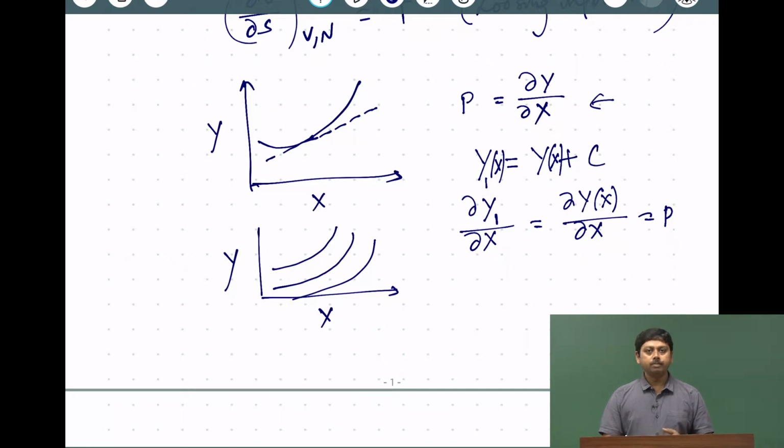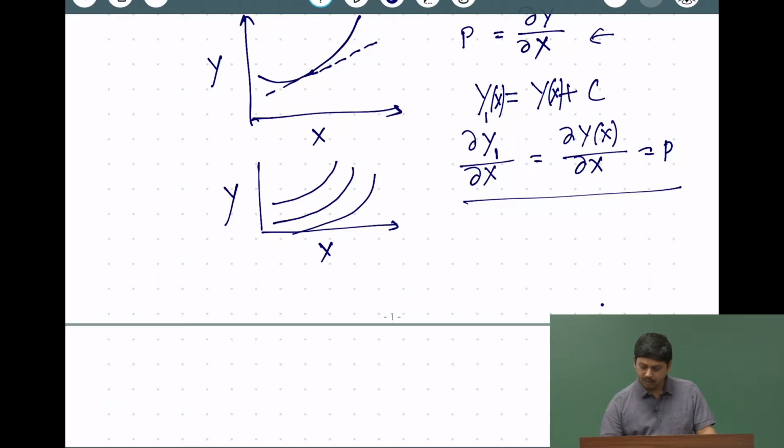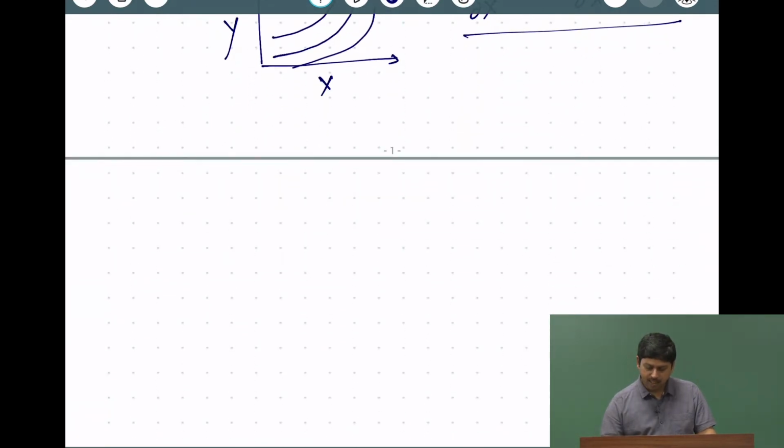So, whenever we take the derivative, we are no longer going to get the same fundamental equation, because the fundamental equation has all the information. However, the derivative of the fundamental equation, which we call the equation of state, does not have all the information, because we are projecting onto a lesser dimension. For example, many functions will give the same value of p. So, the concept of Legendre transformation is that you want to keep the same information, but express the information that is in the function y(x) by something else.